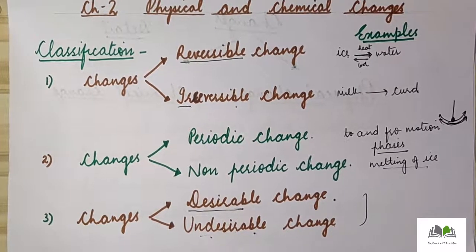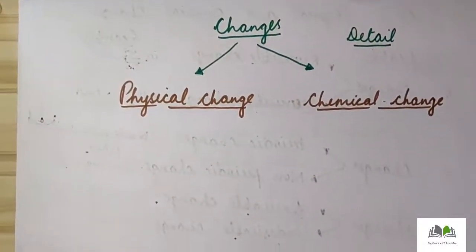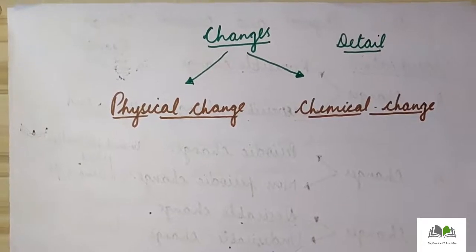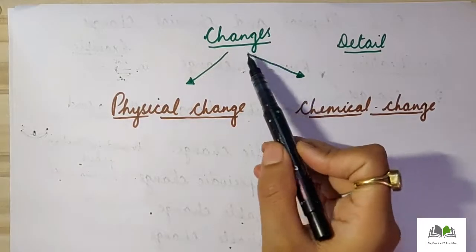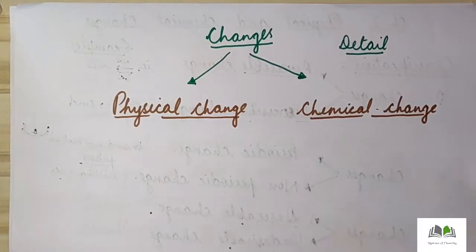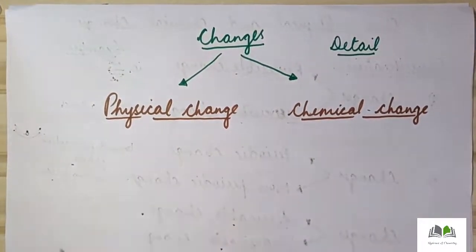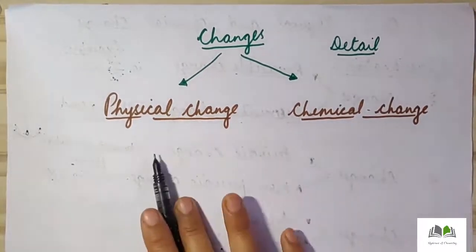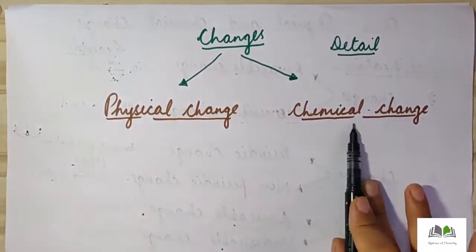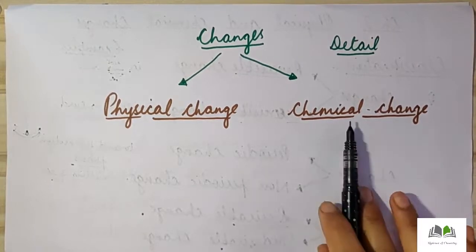Now, in the classification, the fourth type of classification we have is the broad classification, which we are going to discuss here in detail. Changes can be classified into two types on the basis of physical and chemical properties. On the basis of physical properties, for example change in size, change in shape, change in color, we will consider those under physical changes. And in the chemical property, if there is a change in chemical composition, if the molecules change, if the number of atoms changes, that type of change is known as chemical change.